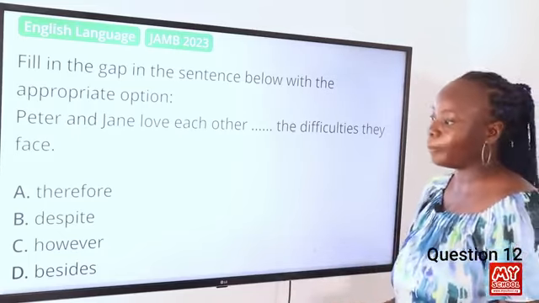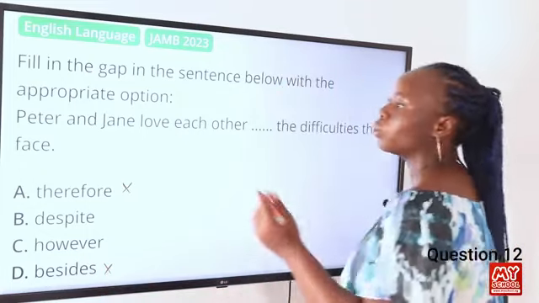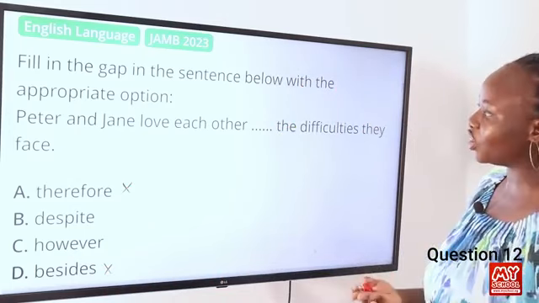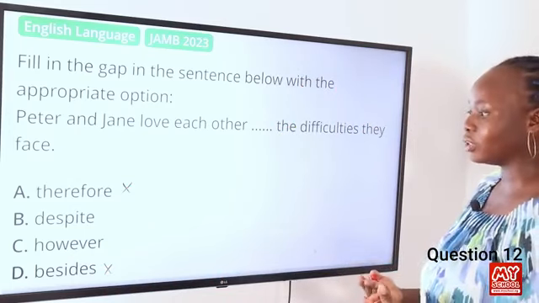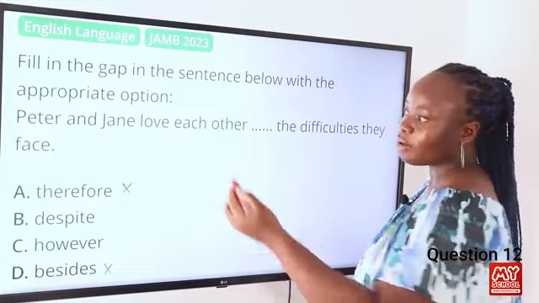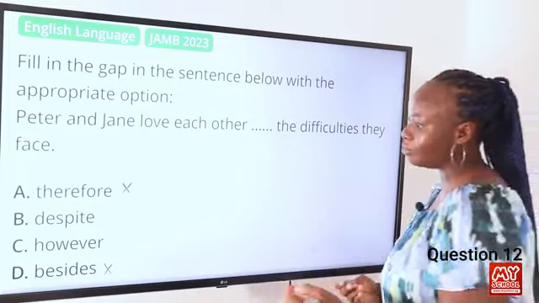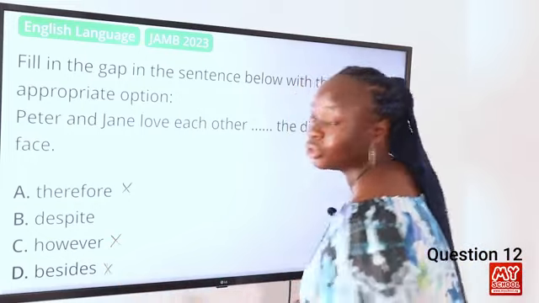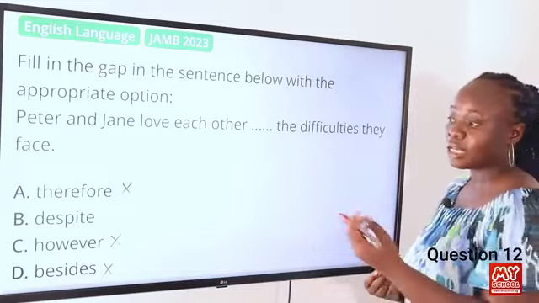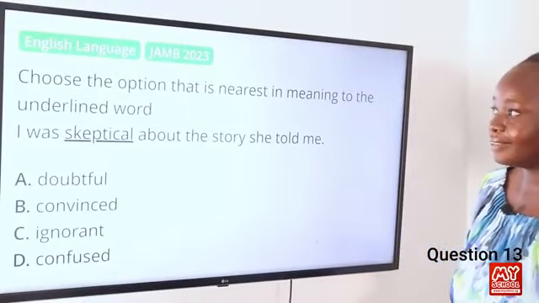So let's try each of them. Let's first of all take these ones out. Let's try despite. Peter and Jane love each other despite the difficulties they face. That sounds good. Let's try however. Peter and Jane love each other, however the difficulties they face. That doesn't make sense, so we'll cancel that out. So the most appropriate conjunction to fill in that gap is despite, B. Okay, let's move on to question 13.